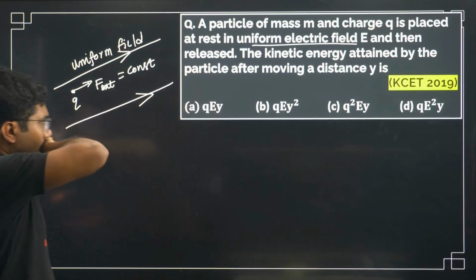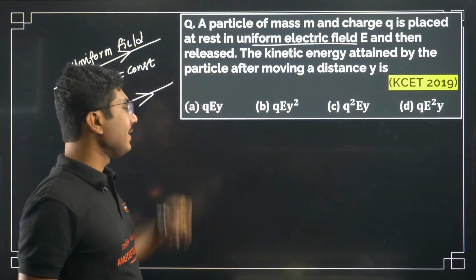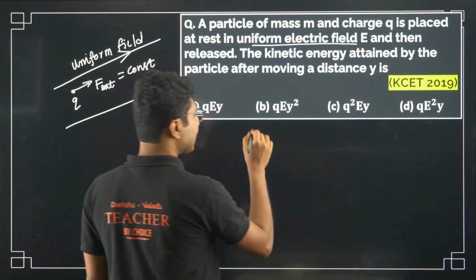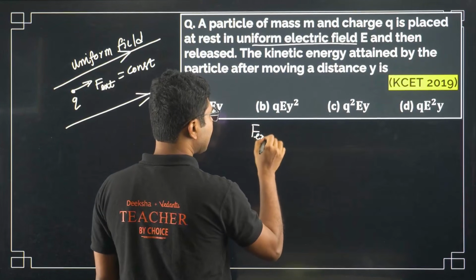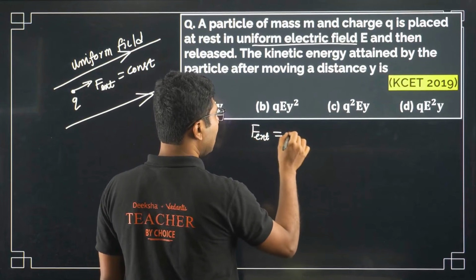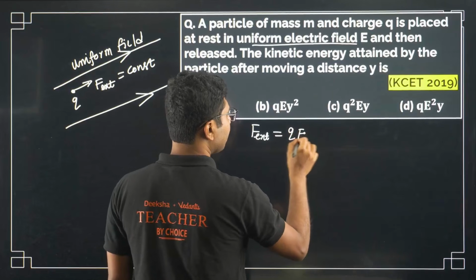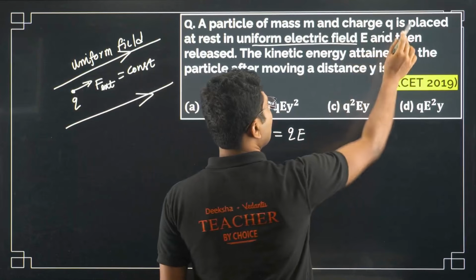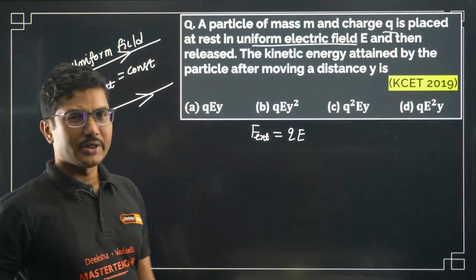Now, the electric field is constant. So, what is the force acting on it? What is the external force? The external force is basically Q into E. Charge is given as Q. So, the external force is Q into E.